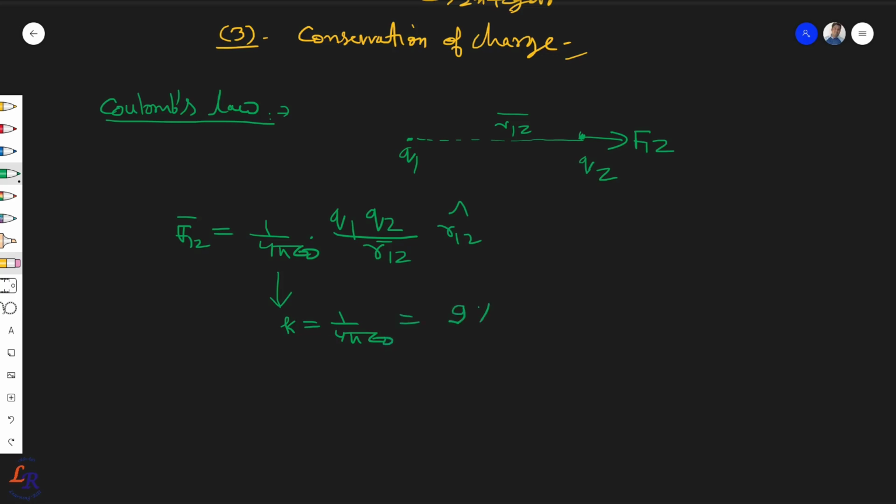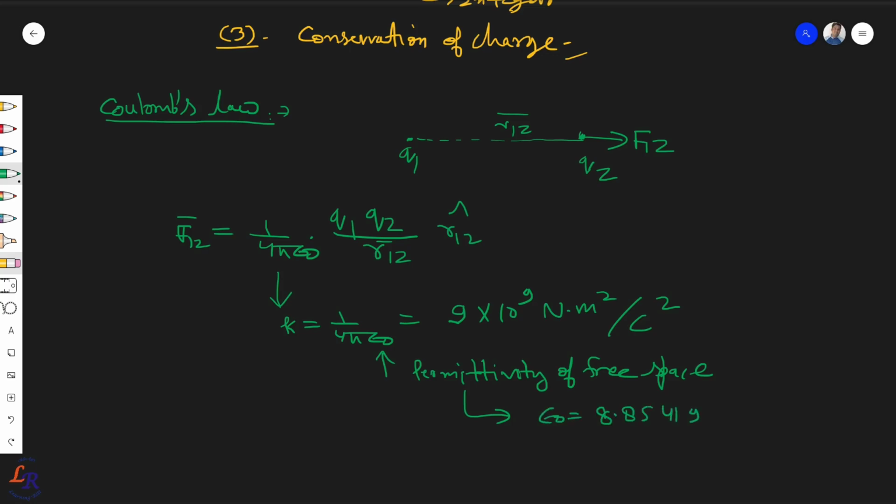The value of this is 9 × 10⁹ Newton meter square per Coulomb square, right, where ε0 is the permittivity of free space, and the value of this is how much? ε0 is equal to 8.85419 × 10⁻¹² Coulomb square per Newton meter square, right? This is the value for ε0. Okay, so let's move to the next point.